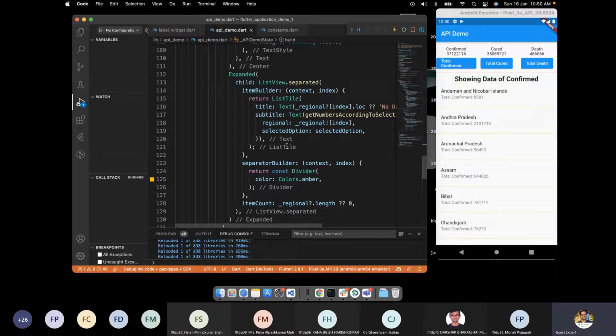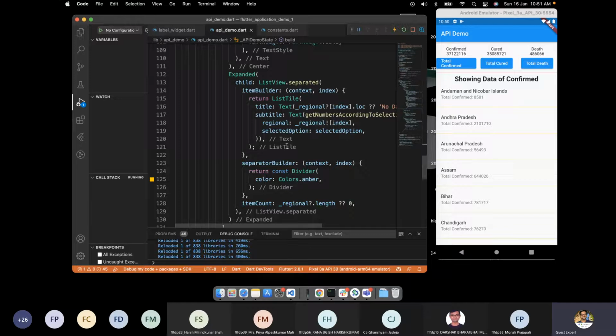So today we will do it in two different ways. One is Provider and the second is MobX. The third was BLoC, which you have already learned. So how are these three different from each other?